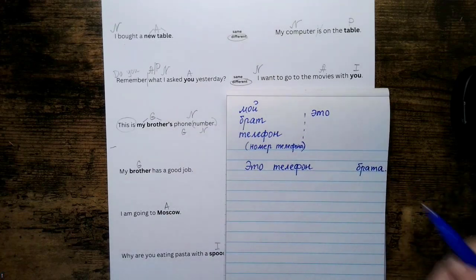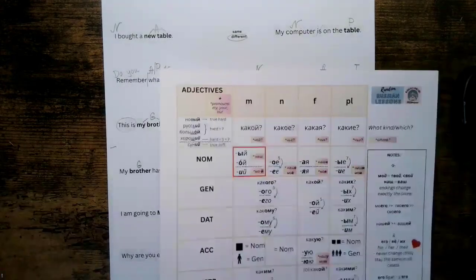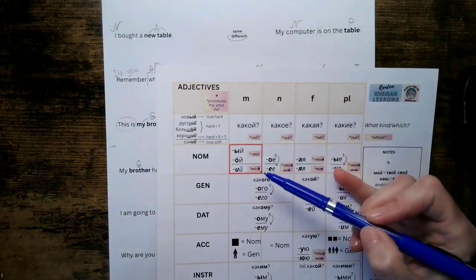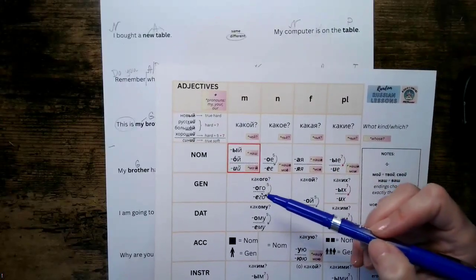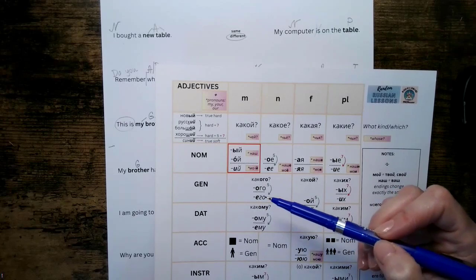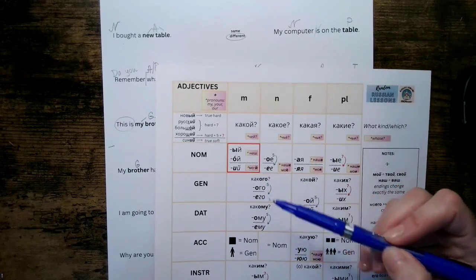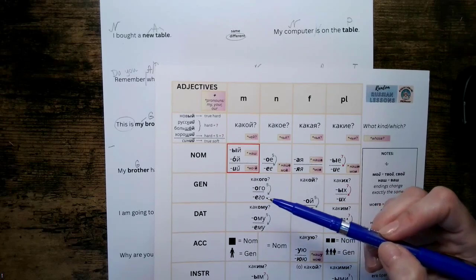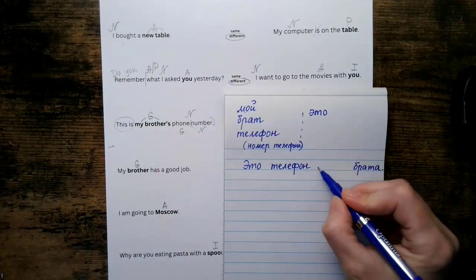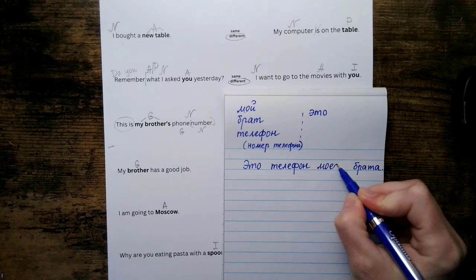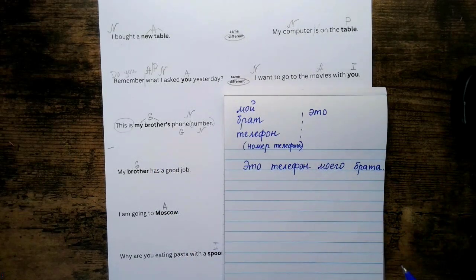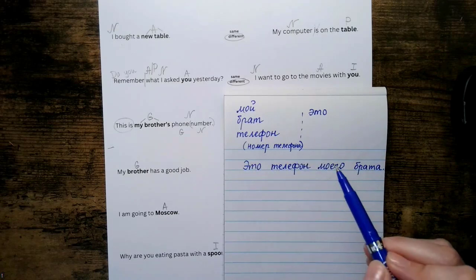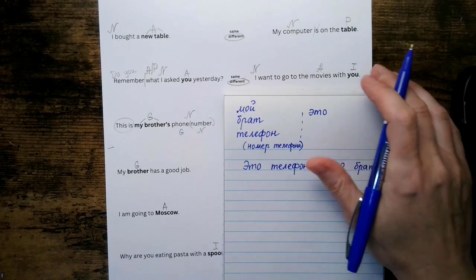А. So then we have to put мой into genitive, masculine singular. So here we have мой right here. So it's below the line. So it's soft. We go to genitive and we go below the line. It's его. Remember, we lose this краткое and add the case endings. So it will be моего. Это телефон моего брата. This is my brother's phone number. Or это номер телефона моего брата, if you want to be more specific.